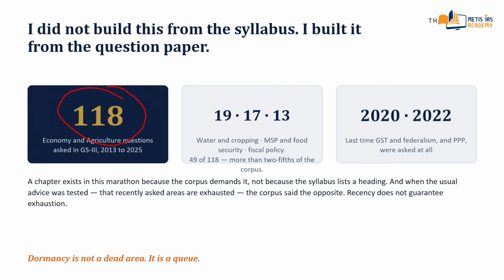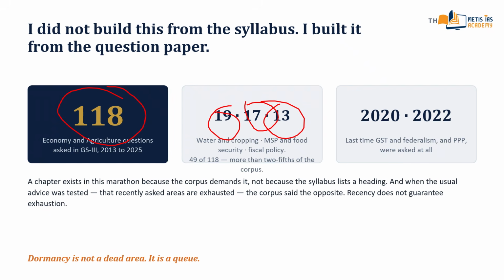It tells you where the weight is. Agriculture's water and cropping head has produced 19 questions. MSP and food security, 17. Fiscal policy, 13. 49 questions of 118, more than two-fifths of the corpus. They get the time that share deserves. It also tells you where the silence is.